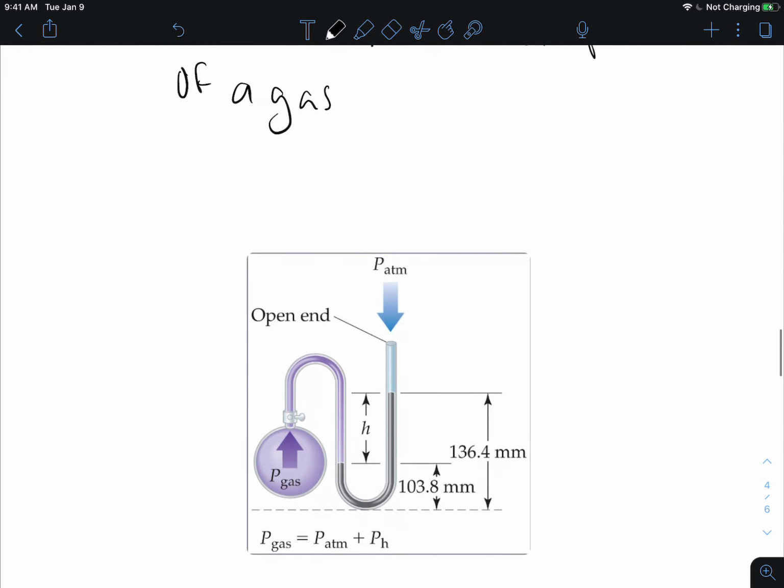So here's a gas right here that we want to measure the pressure of. You put that gas in, you open up this, and that gas is going to apply a pressure. That pressure is going to be applied to this gray tube, which is a column of mercury.